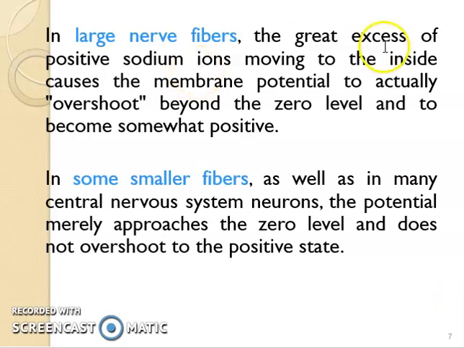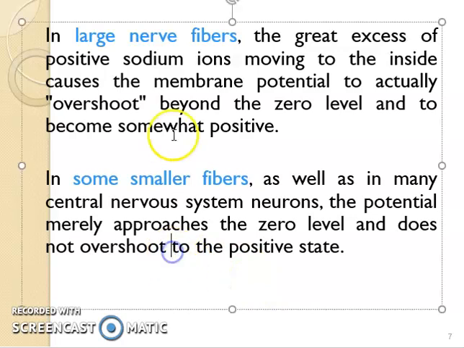Now, in large nerve fibers, the great excess of positive sodium ions moving to the inside causes the membrane potential to overshoot beyond the 0 level and become somewhat more positive, like plus 10, plus 35, or so on. In some small fibers, as well as in many CNS fibers, because they have to respond very fast, the potential merely approaches the 0 level and no overshoot occurs, but the message is transmitted. So this is faster, while the other is comparatively slower, because it has to go to 0 and then towards plus levels until plus 35 or so. But in smaller fibers, at the 0 level, they send a message.